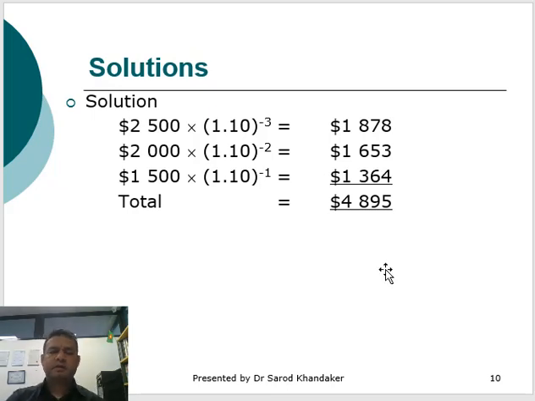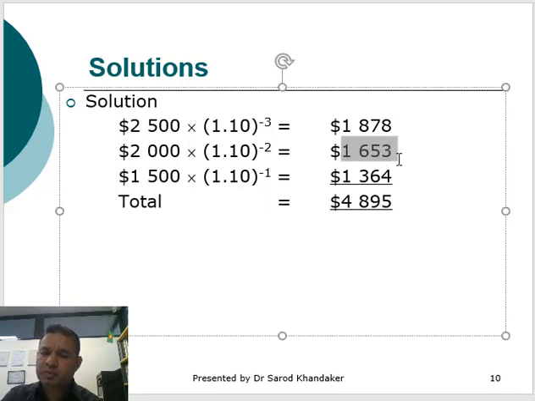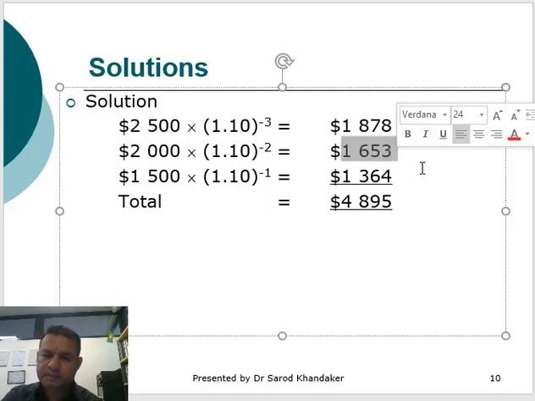So year 1 you will be depositing $1,500, which will be equivalent to $1,364 in present dollar terms. Year 2, you'll be investing 2,000, so the present value of 2,000 in today's terms will be 1,653.